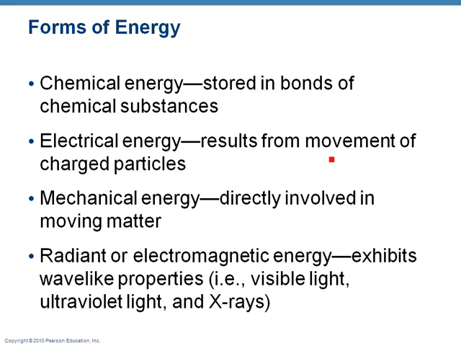There are different types of energy. There's chemical energy, electrical energy, mechanical energy, and radiant or electromagnetic energy. Chemical energy is those bonds we talked about. Every time those bonds are made and formed and broken, there's some kind of chemical energy that's either stored or released. Electrical energy, that is just the movement of charged particles.